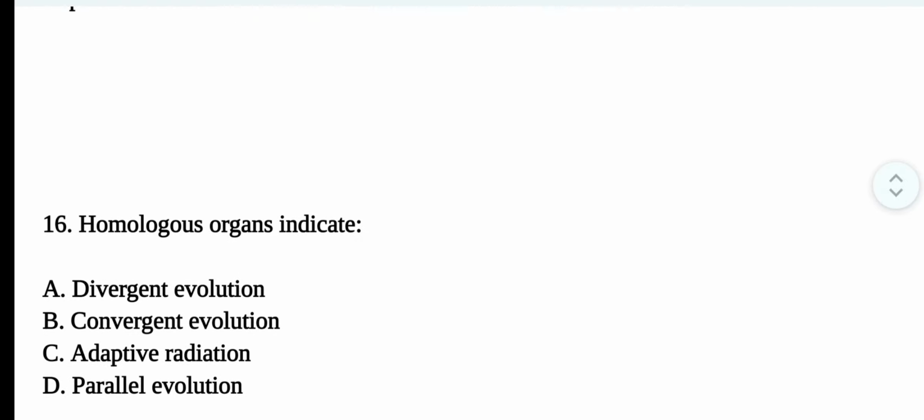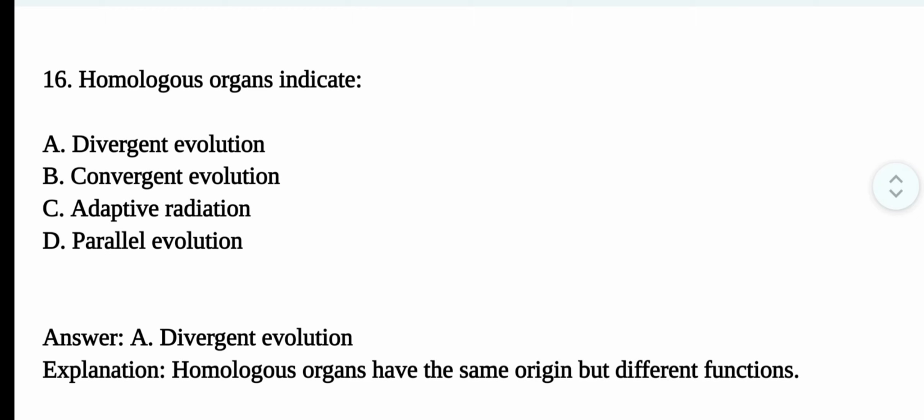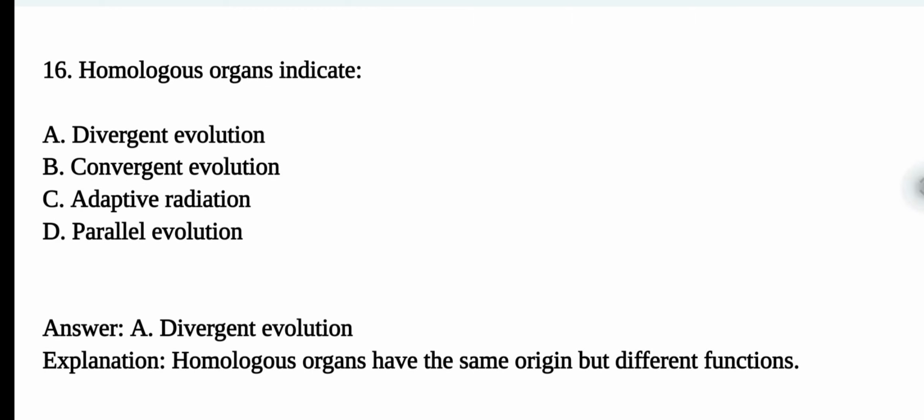Question number 16. Homologous organs indicate. The correct option is option A. Divergent evolution. Homologous organs have the same origin but different function.